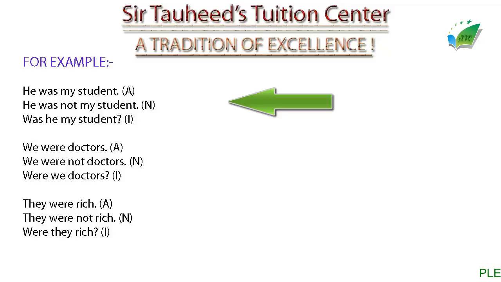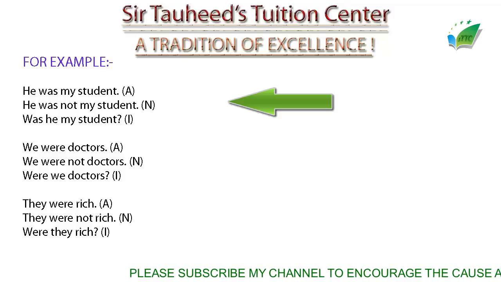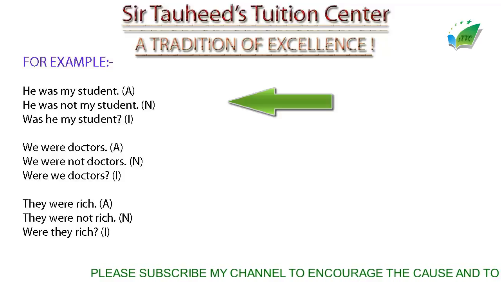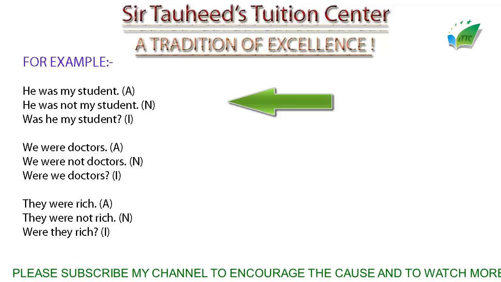In this structure we use the subject in the beginning. So here the subject is he, and after he, because he is a third person singular subject, we use was. After was we have to use the object, which is a kind of description here. So we have used my student. He was my student. And this is an affirmative sentence. This is the regular sequence of the sentence.